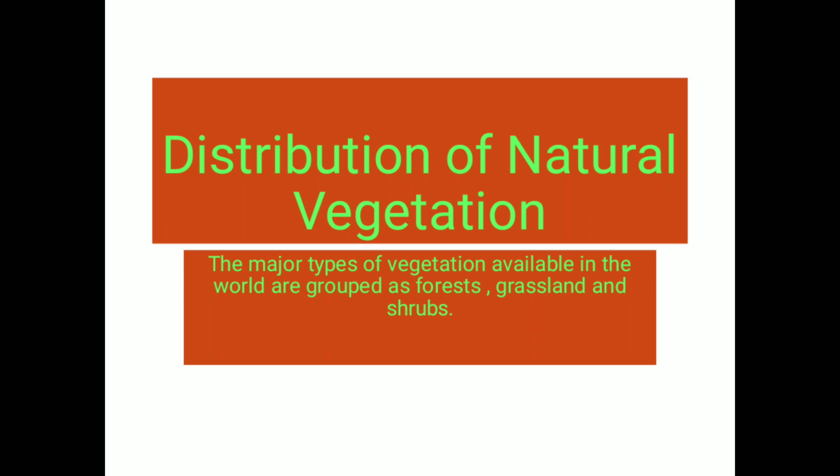Some of the important types of forest are tropical evergreen forest, tropical monsoon forest, temperate evergreen forest, Mediterranean forest, temperate deciduous forest, coniferous forest, etc. We shall be discussing these types of forests one by one.